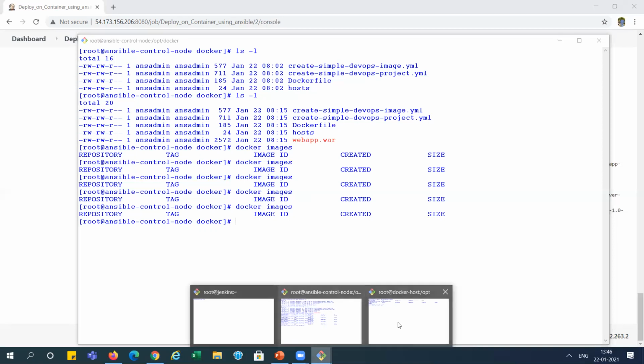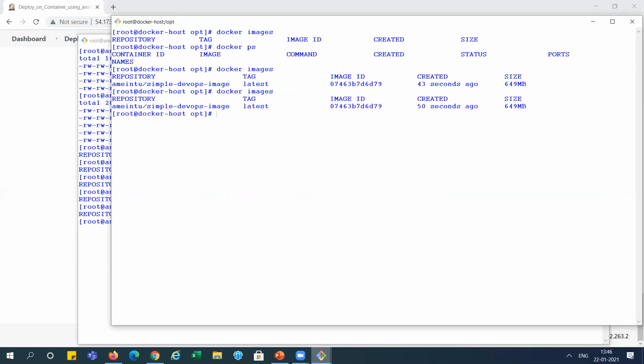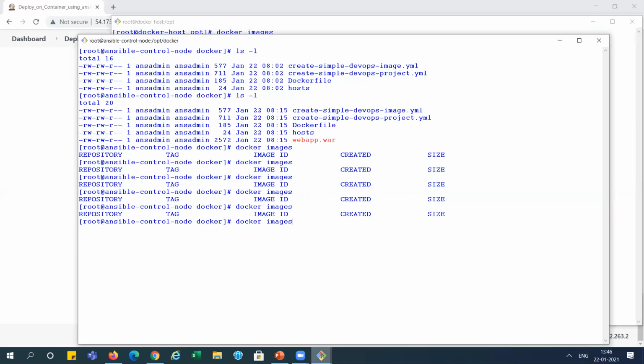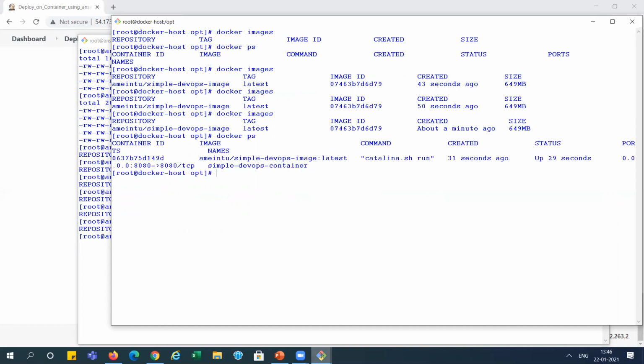Let's check on the Docker side. You can see here, we are getting an image here. This is tag one, right? And you can check here. It will be created here and deleted from here. So it is listed out here, right? And Docker PS, you can check. It has created the container, right? You can see 31 seconds ago, the container is created.